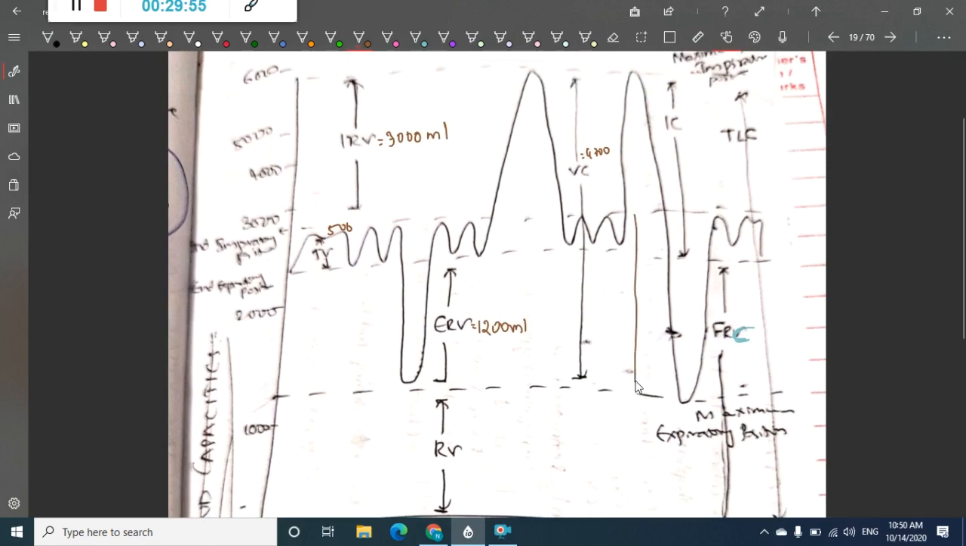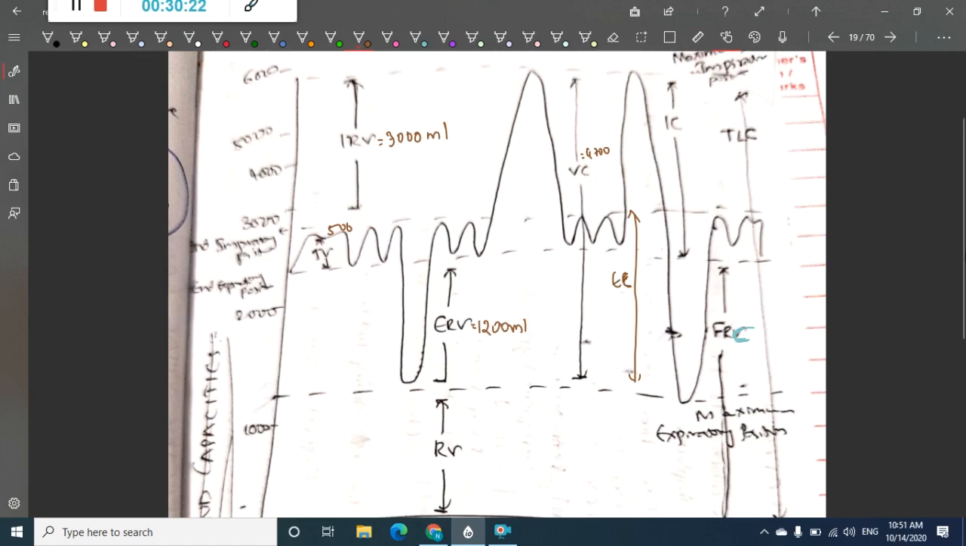Okay. Then expiratory capacity: taking the end inspiratory position as the baseline, the amount of air that is exhaled is the expiratory capacity, which includes both tidal volume and expiratory reserve volume.